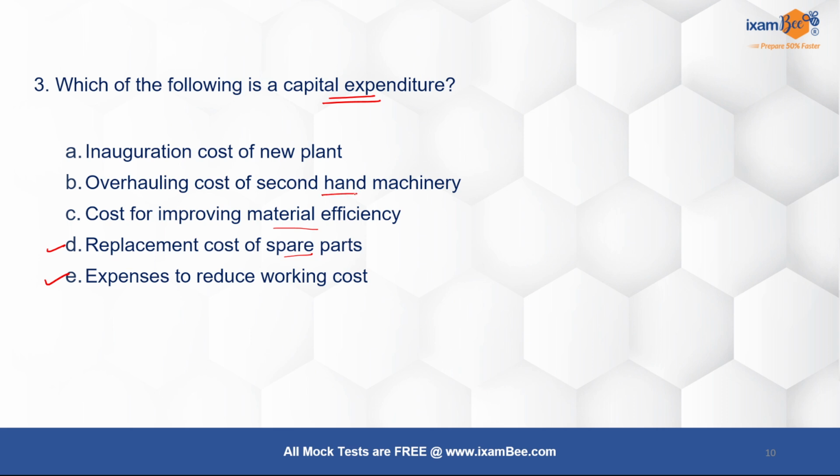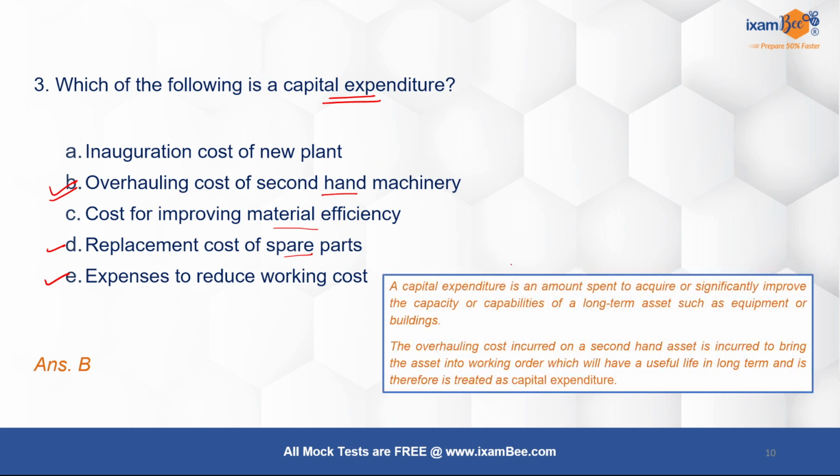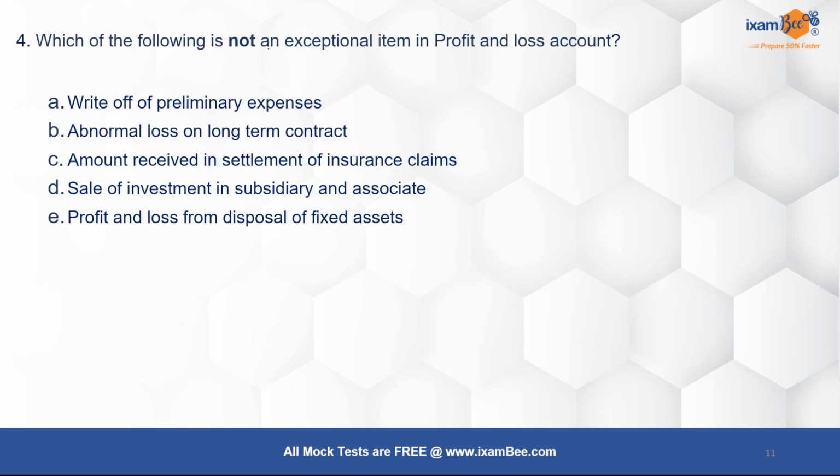While second-hand machinery की जब आप overhauling करते हैं, तो overhauling means कि you are incurring a one-time cost to make that second-hand machinery workable for the long term, and that's why this is considered as a capital expenditure, right? So a capital expenditure, as I told you, दो important things है. One, ये long term in nature होता है, more than 1 year इसका benefit रहेगा, and this is non-recurring in nature. Okay, moving to the next question.